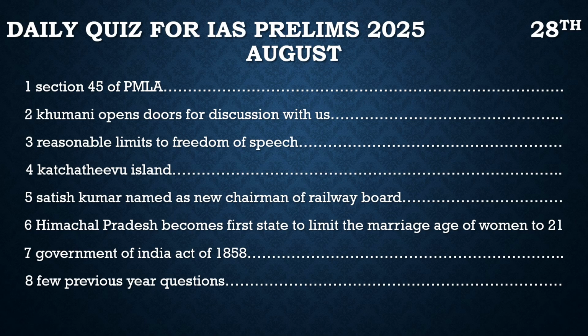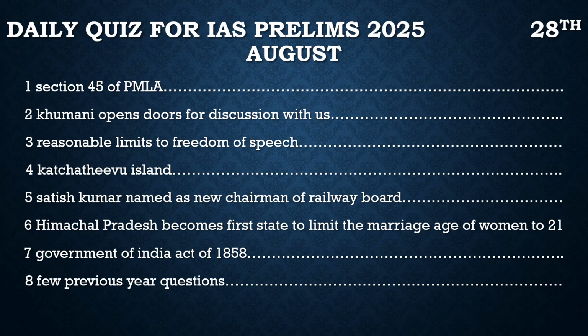Now, without any delay, let's have a look at the articles which we have to discuss today. The first article is about Section 45 of PMLA. If you had read your newspaper today, there was no particular article about Section 45 of PMLA, no heading with this section. Then why are we discussing this? When we discuss it in the next slide, you will come to know why.